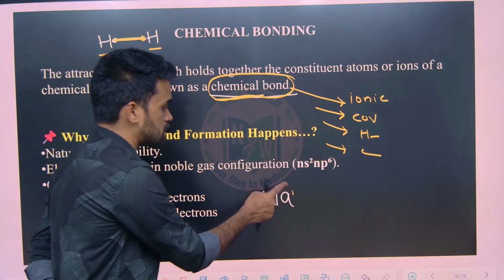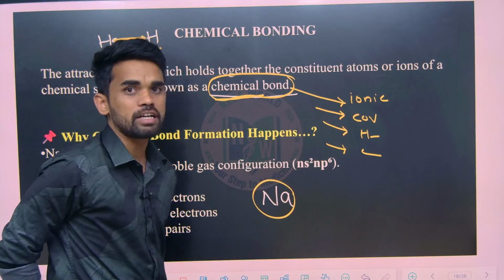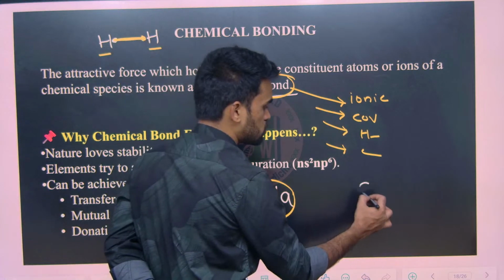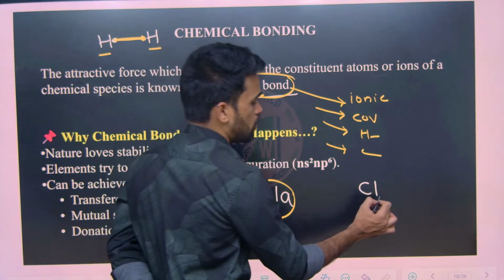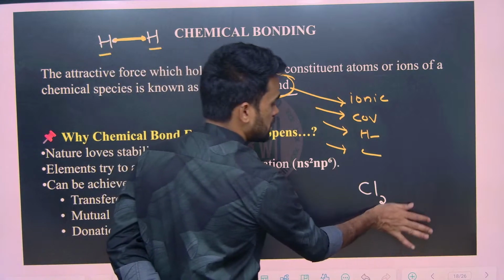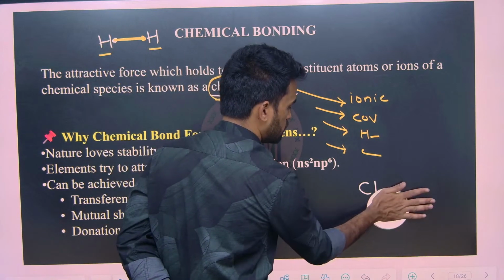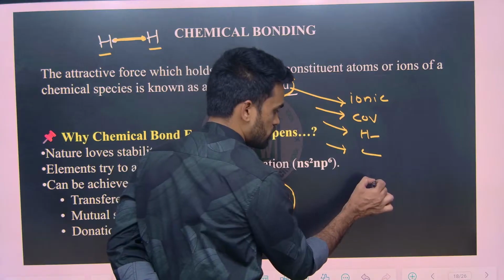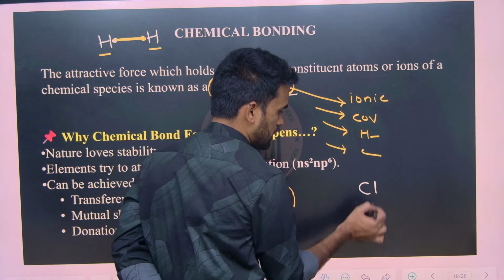Sodium exists in atomic form in nature. But when it comes to chlorine, it will be in the molecular state like Cl2. Now if you break this and make atoms out of it, that is atomization, and we get chlorine atoms.